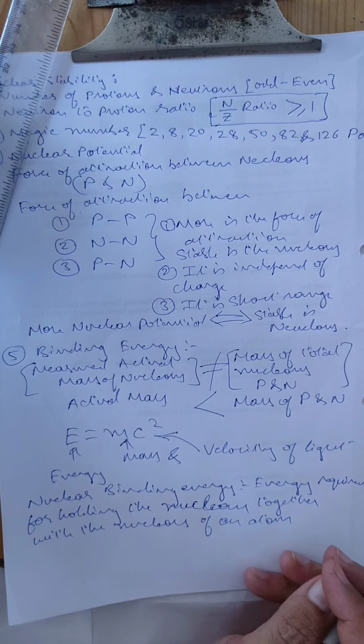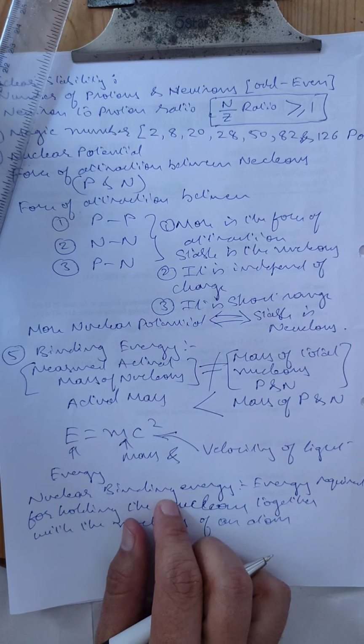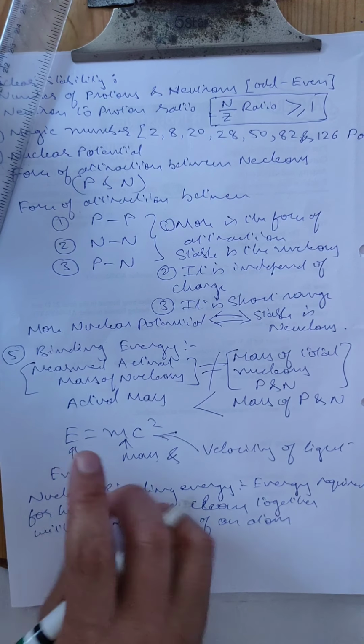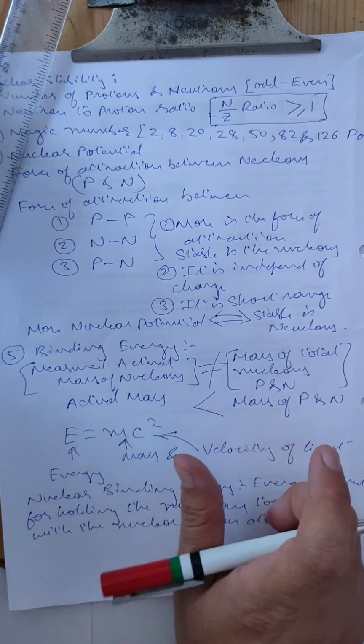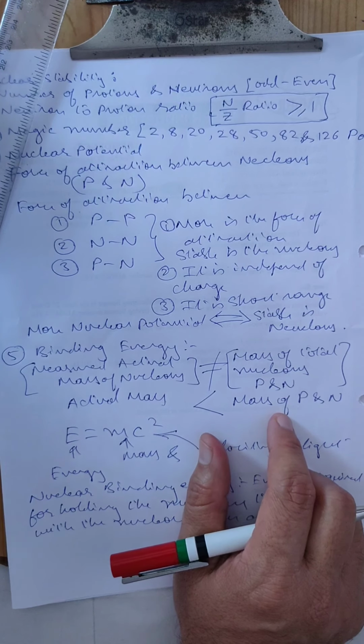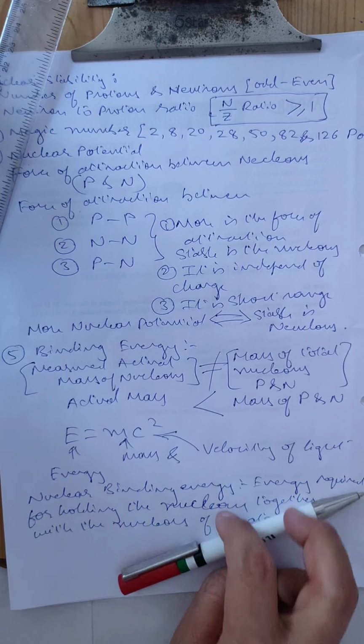So how much energy is required? That is the nuclear binding energy, and this energy is the difference between the actual mass and the mass of protons and neutrons. The derivation of this we are going to learn in the next session.